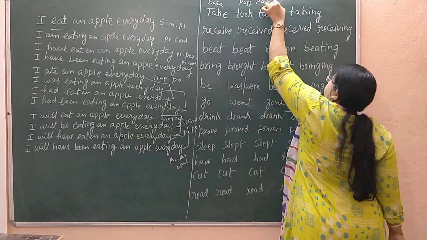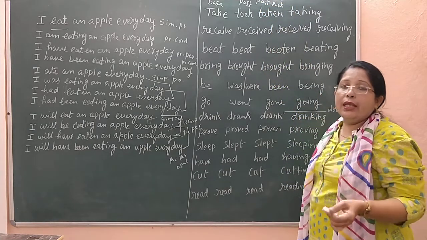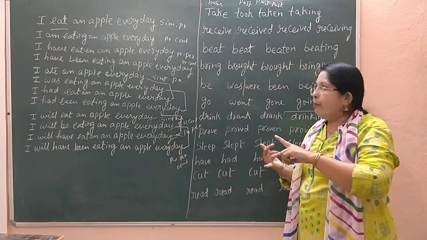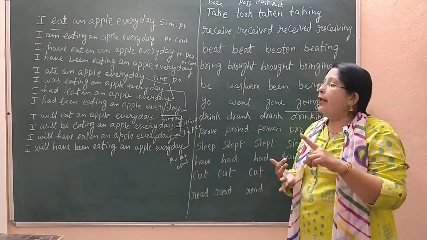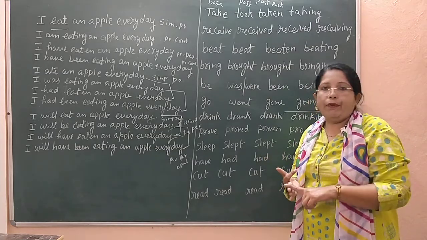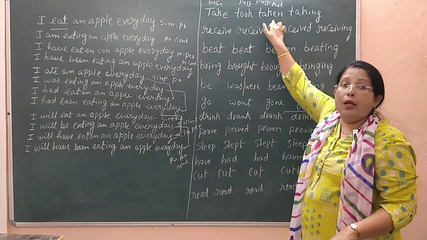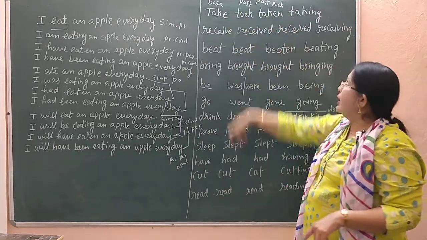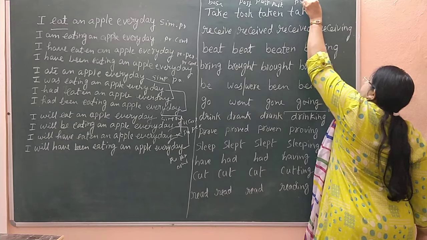What is past participle? Past participle is used in the perfect tenses: simple perfect, past perfect and future perfect. There you are using the past participle form of the verb, the base form of the verb, and this is the present participle, or you can say continuous form, ing.